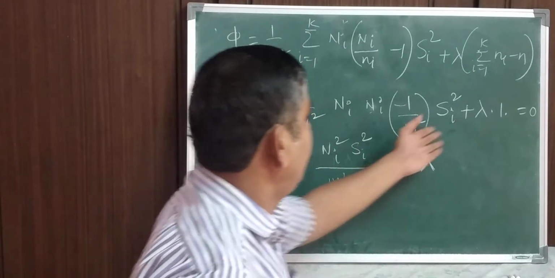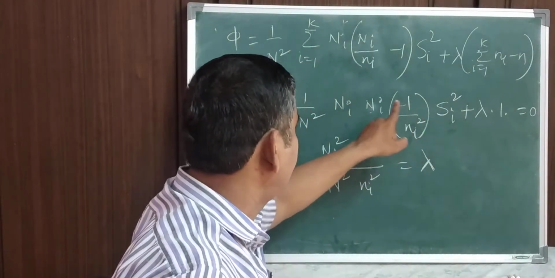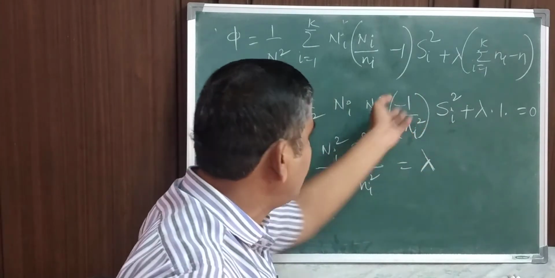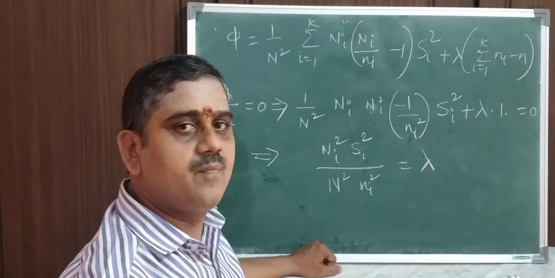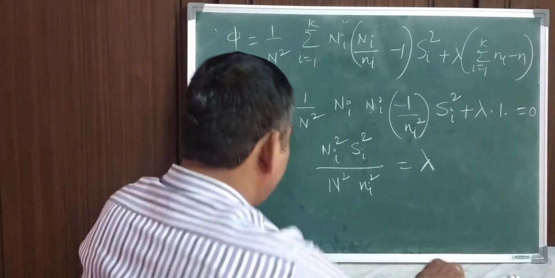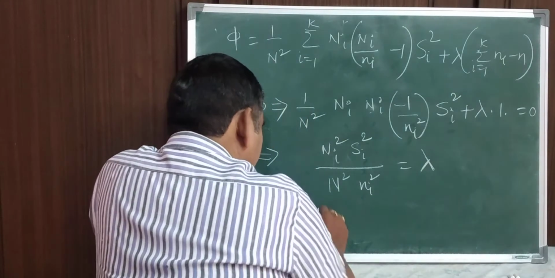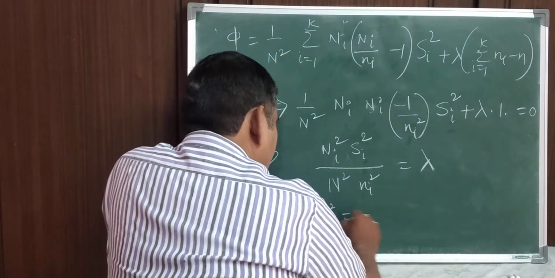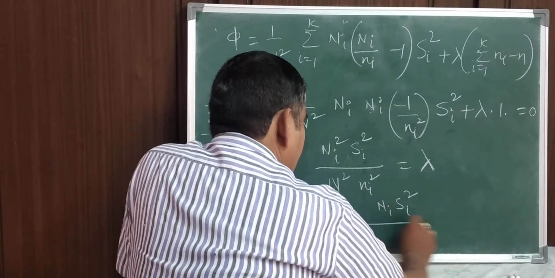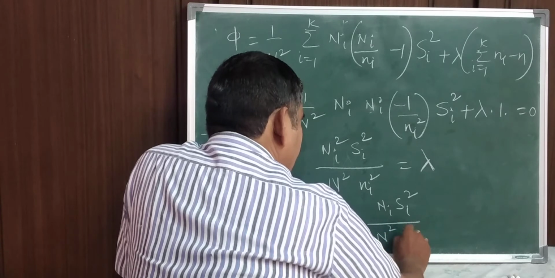If I take lambda to the right hand side, or you keep lambda here and take this particular term to the right hand side, it becomes plus. So you have to calculate ni square. So ni square is equivalent to Ni square si square divided by capital N square into lambda.